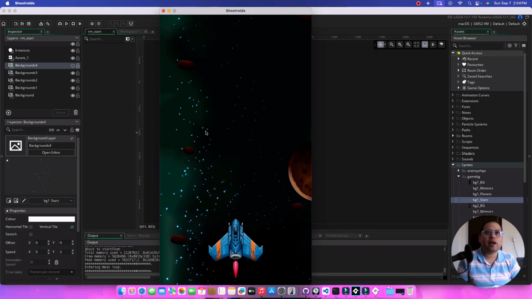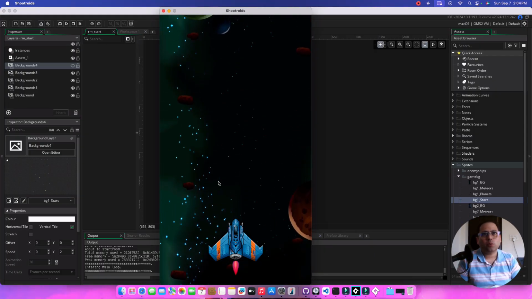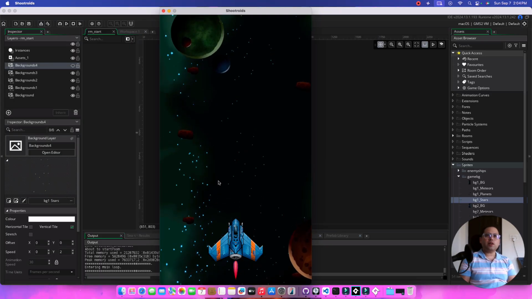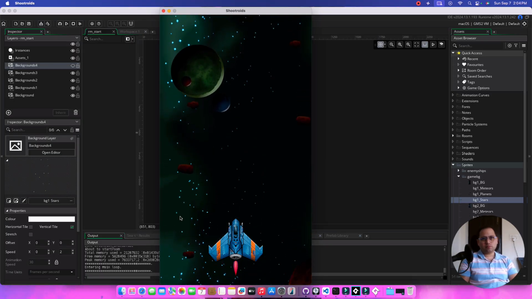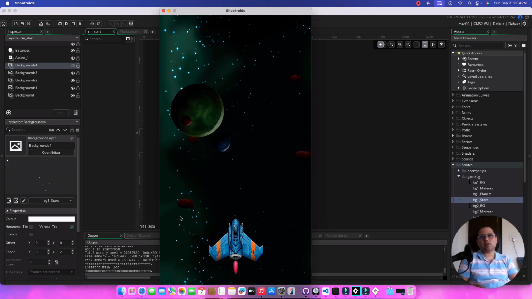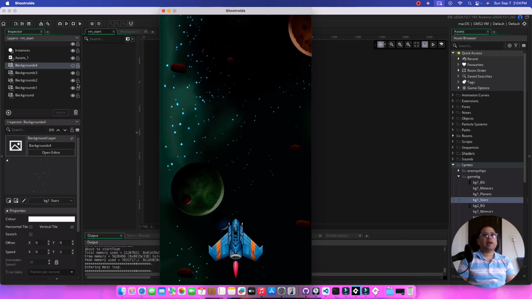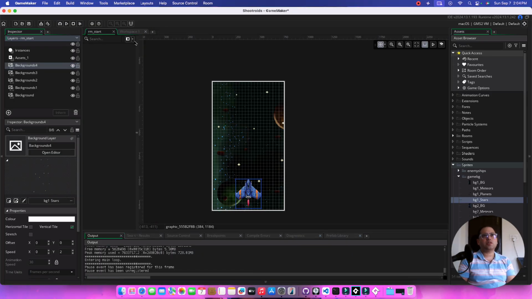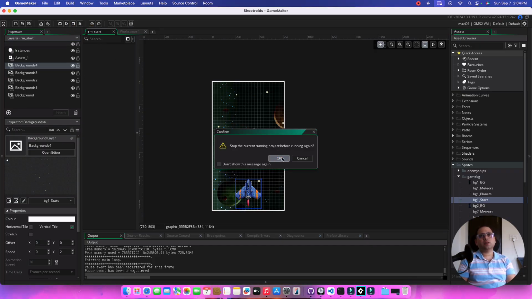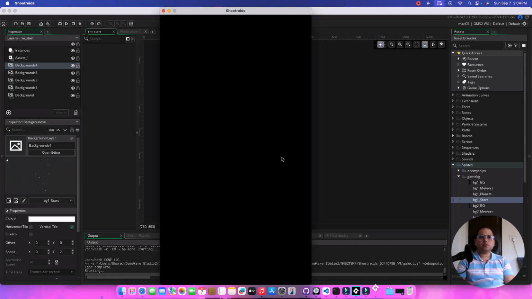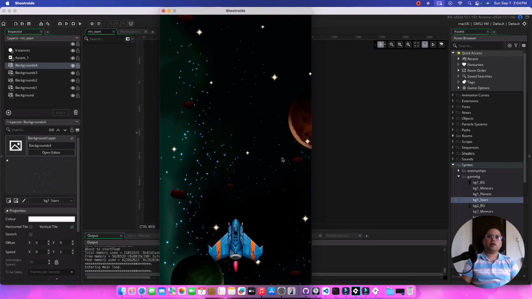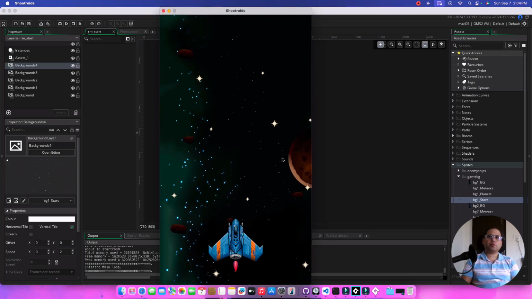The last layer, the one with the greenish kind of right side, is the slowest layer, and the rest is a little bit faster. And we don't have the star showing up. We just forgot to make it visible out here. So we should have the star showing up now, and it looks pretty nice.